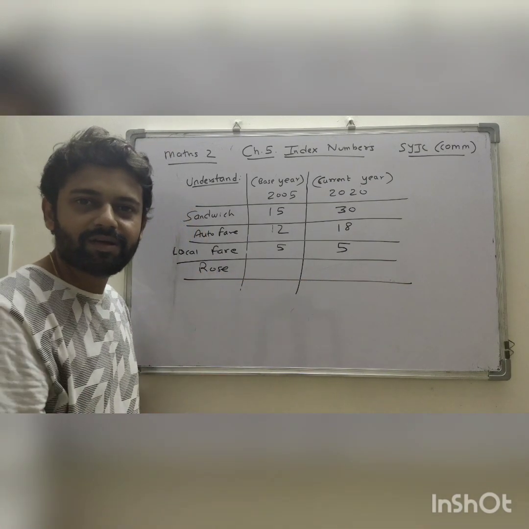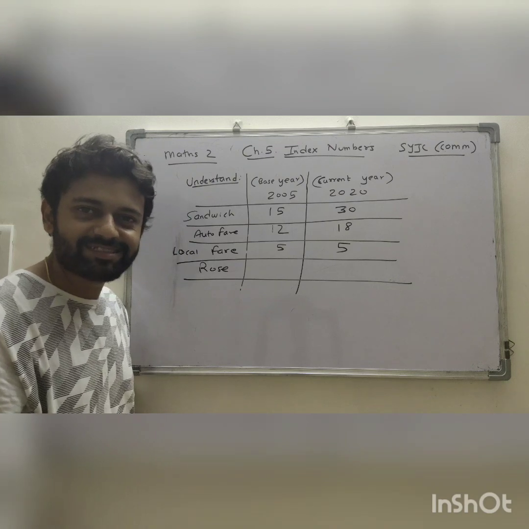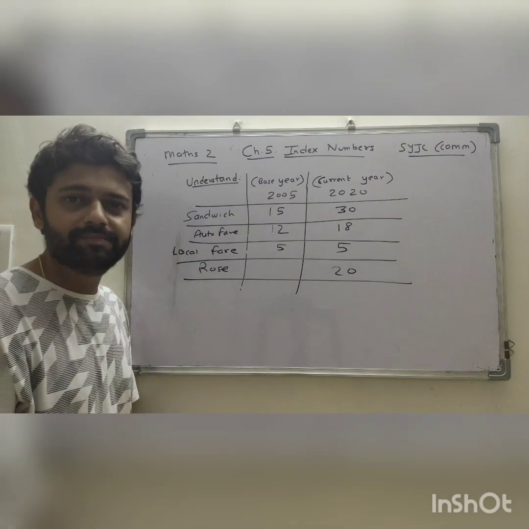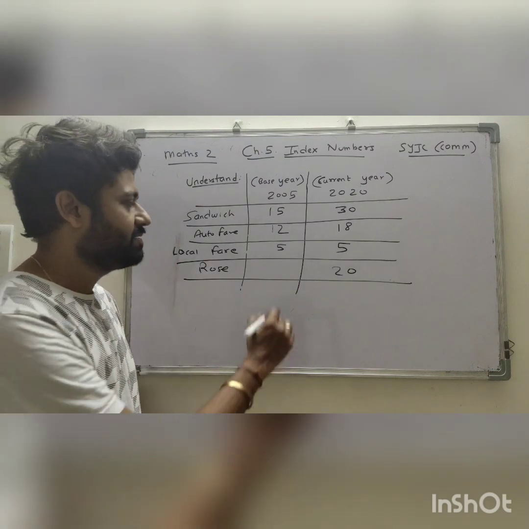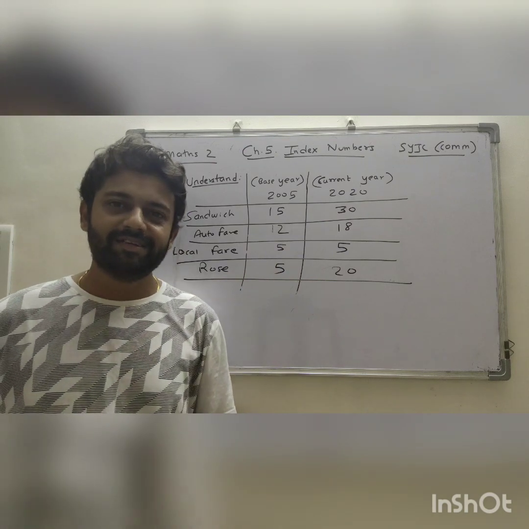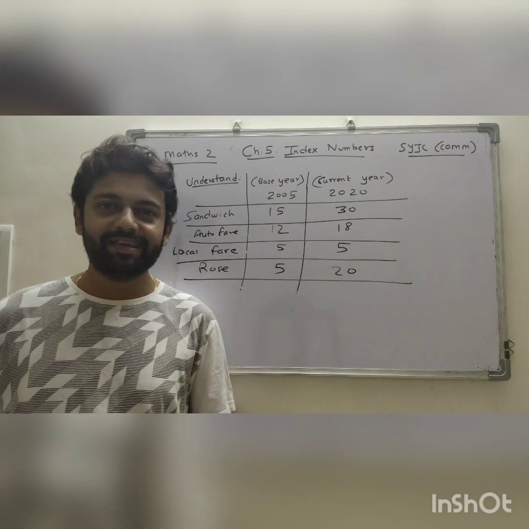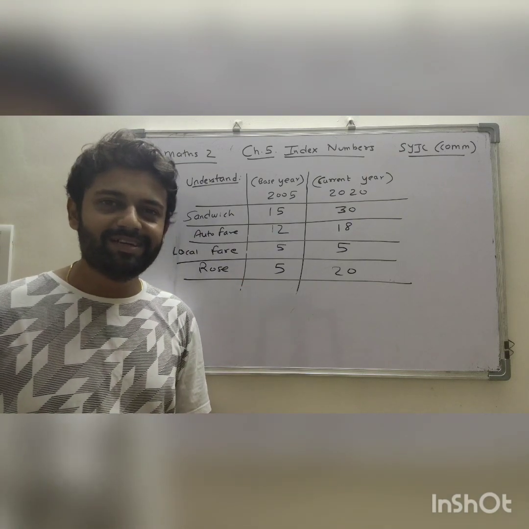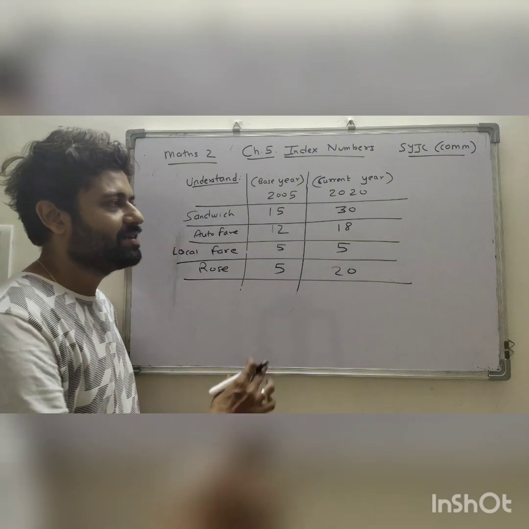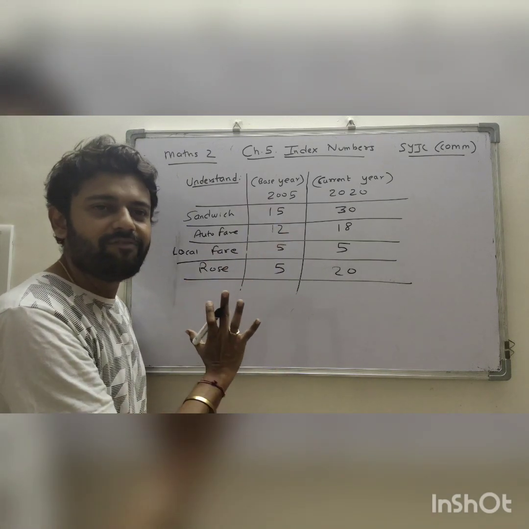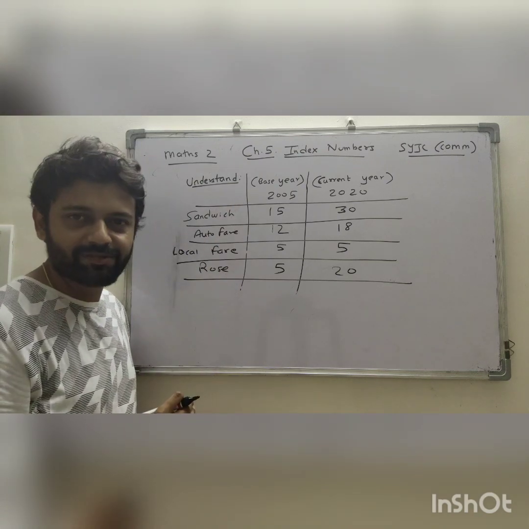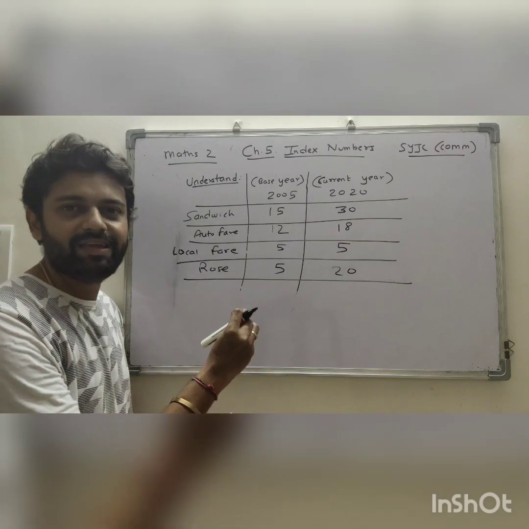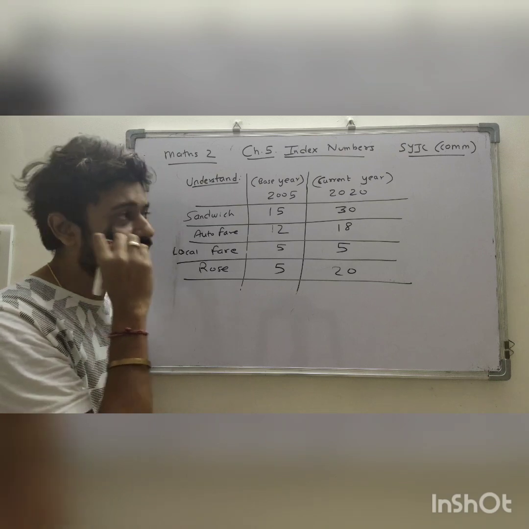Yes boys, roses are to be given to the girls. पता है एक रोज 20 रुपए का आता है. ₹5 में आ जाता था, अभी भाव बहुत बढ़ गया। वी आर कंपेयरिंग कि क्या क्या यूज होएगा। So we have considered these 4 items about a college going student where he can compare it with the base year 2005.